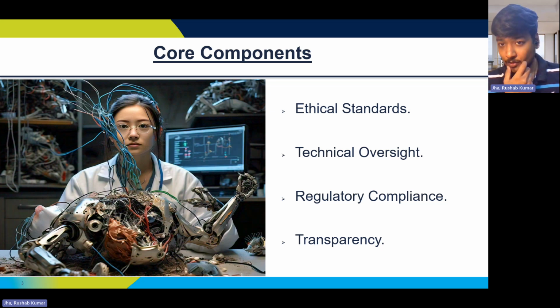Apart from that, when we talk about transparency, ever wanted to know how a magician does their tricks, right? You obviously might be wanting to know that. So transparency ensures that AI reveals its method, or the magic, in understandable science for normal people like you and me to understand.